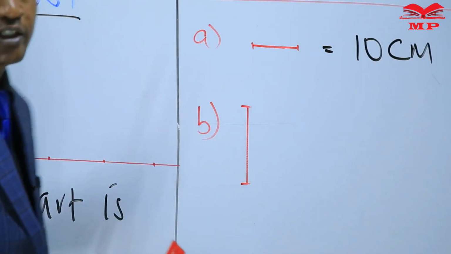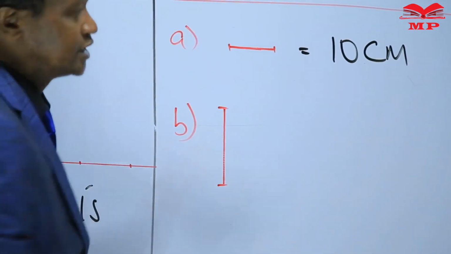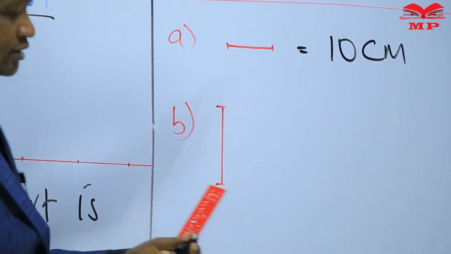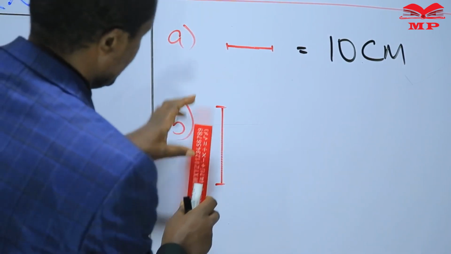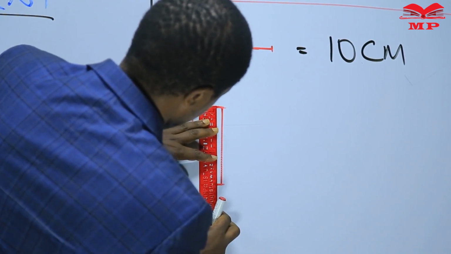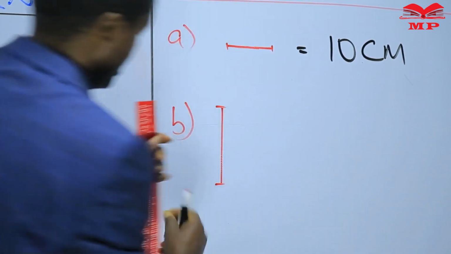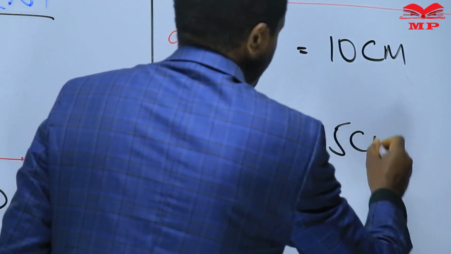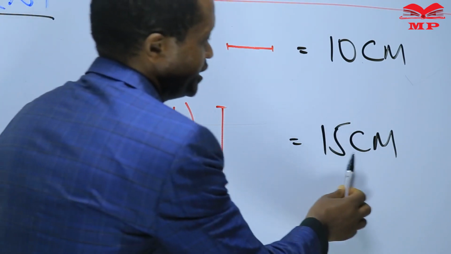We said the short form of centimeters is cm. You write 10 cm. Cm stands for centimeters. Let's now measure the length of this line B. Line B is measuring exactly 15 centimeters. So this line is equal to 15 centimeters, 15 cm.